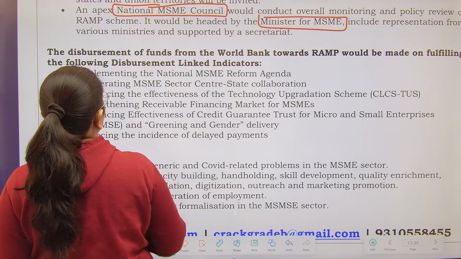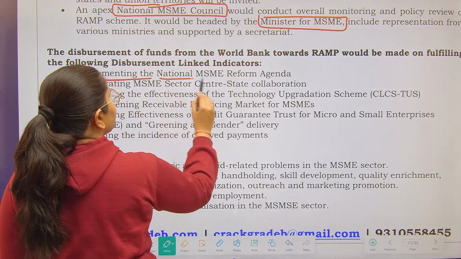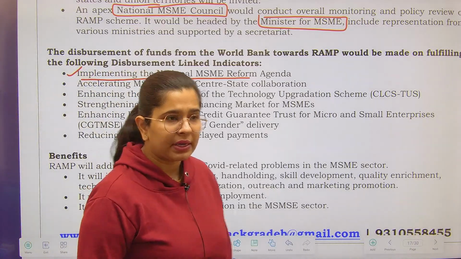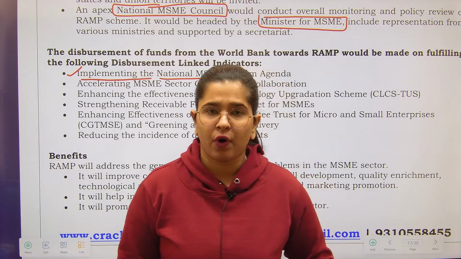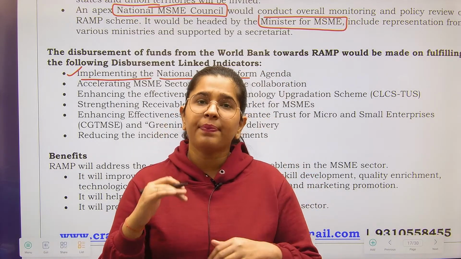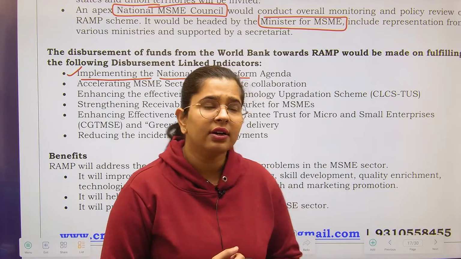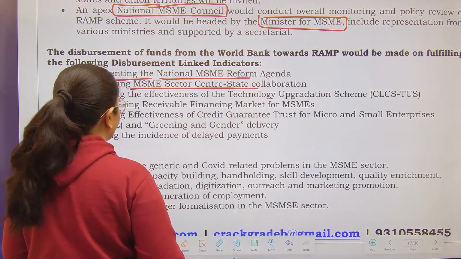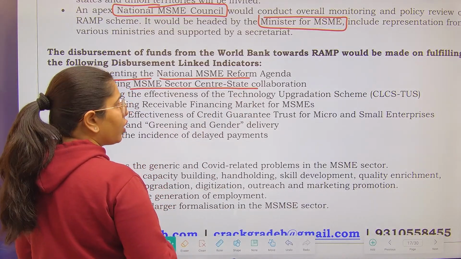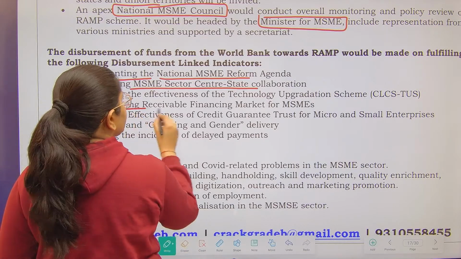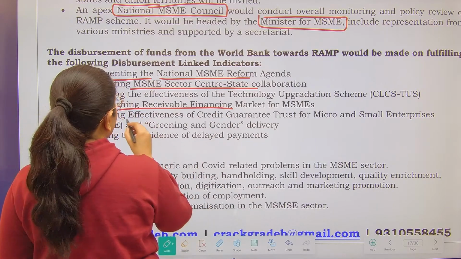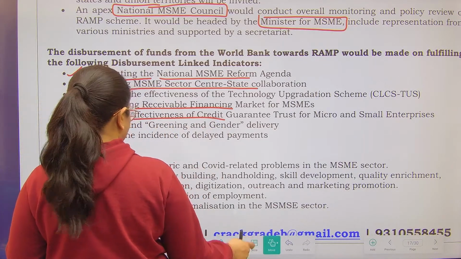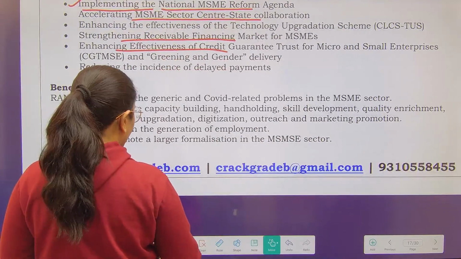So first parameter is implementing the national MSME reform agenda. That means you should be having certain parameters on which you want to reform. So first have the idea and then perform on that idea in order to get the reforms. Next is accelerating MSME sector center-state collaboration, enhancing the effectiveness of technology related schemes, strengthening receivable financing market, enhancing the effectiveness of the credit guarantee trust for micro and small enterprises, and reducing the instances of delayed payments.